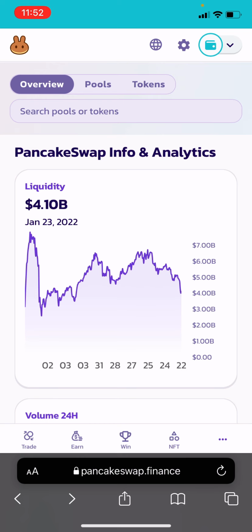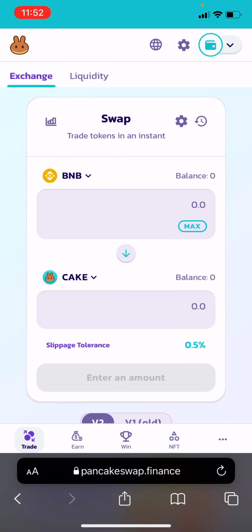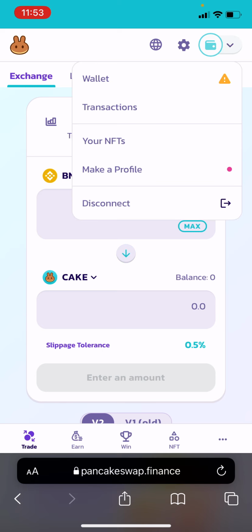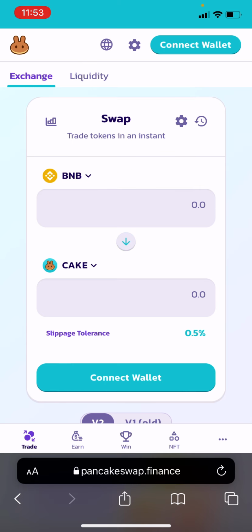Now you can select trade, and your wallet is connected, so therefore you'll see the balance of your wallet, and you can buy or swap or trade tokens. We'll disconnect our wallet. Once you're done, you will disconnect your wallet.